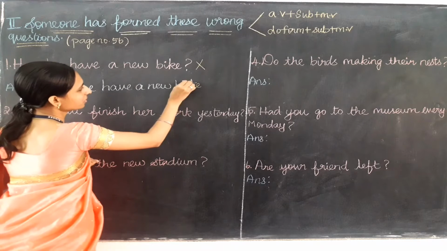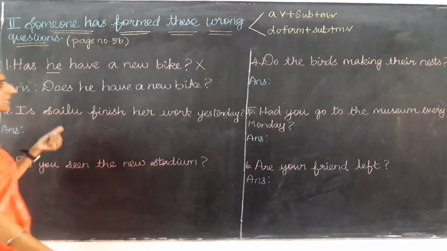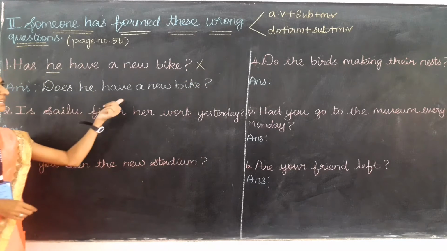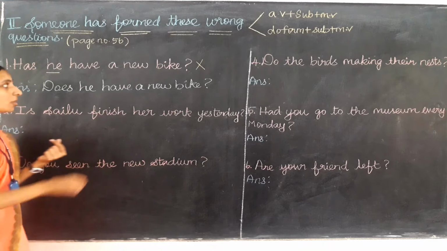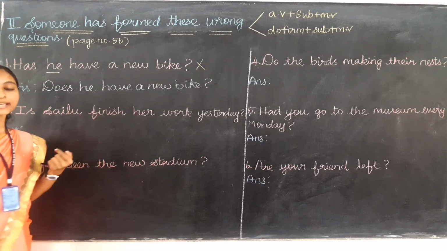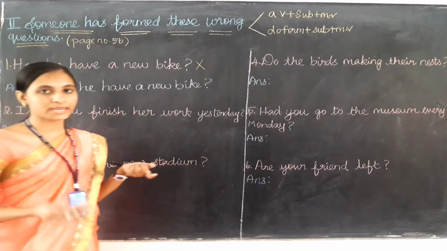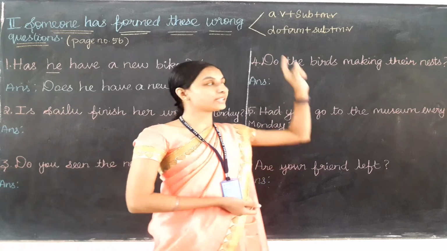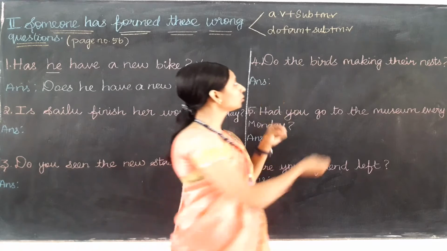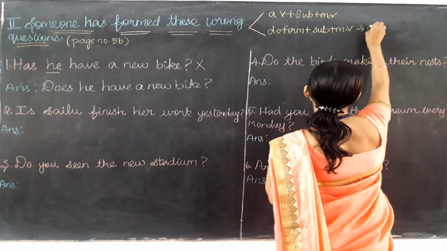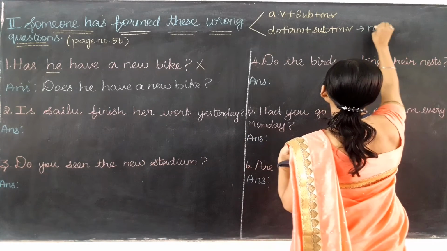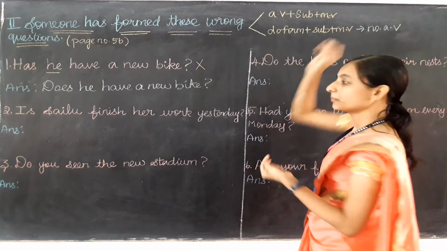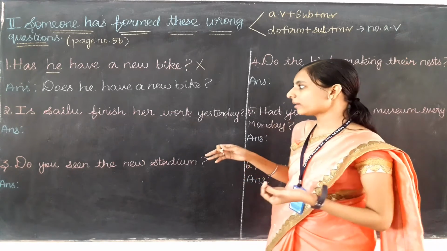It ends with a question mark. So this is the correct question: Does he have a new bike? Because here the verb have or has is acting itself as the main verb, we have used the do form verb. So when there is no auxiliary verb, we need to use the do form verb only. Okay, let's do the second one.